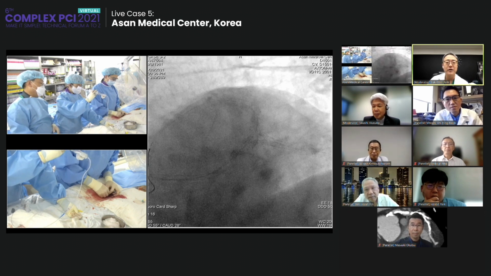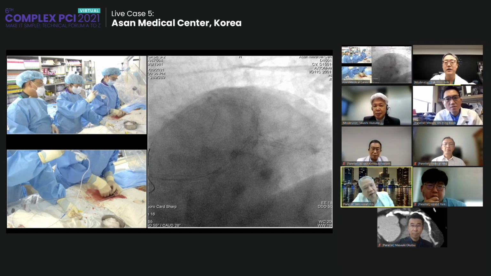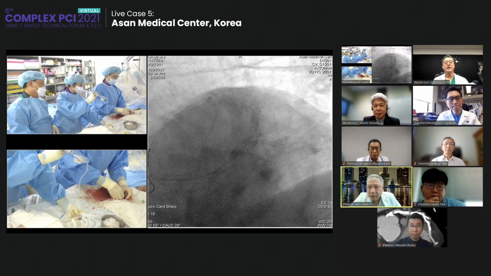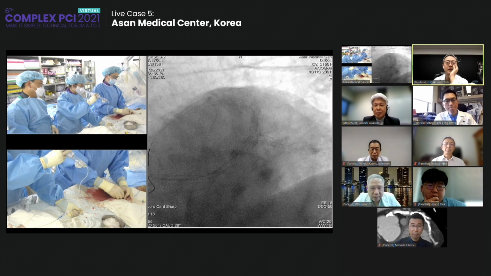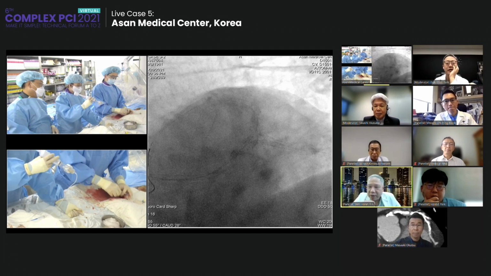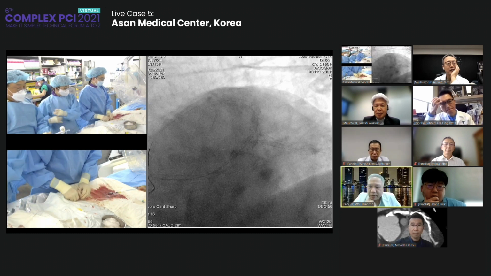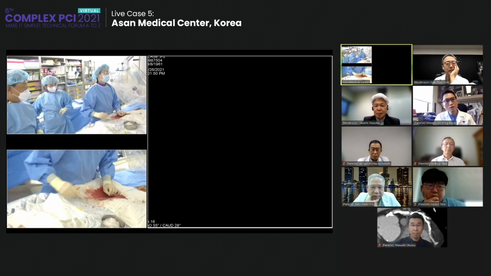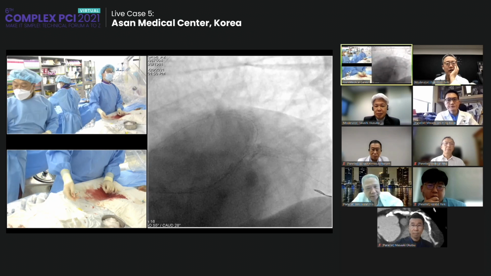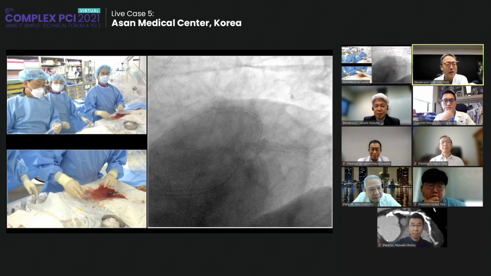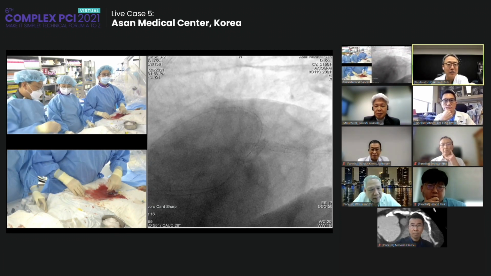Yes, we do have a magic touch, I think. Yeah, it's almost similar performance. But regarding the balloon size, why not use 4.0 cutting? You have already done a 4.0 balloon dilatation. So I know that just the 3.5 would be the maximum diameter available, right?